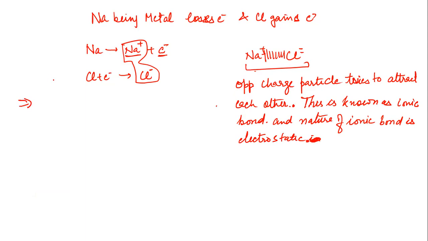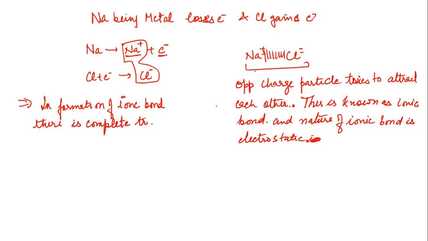Now, one thing you have to remember. In formation of ionic bond, there is complete transfer of electrons from one element to other.